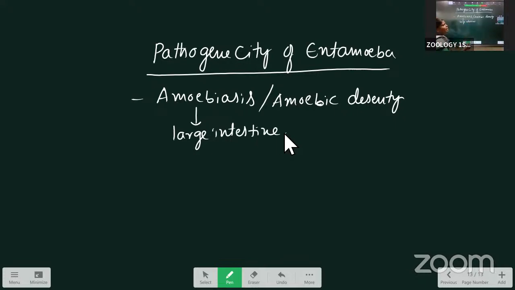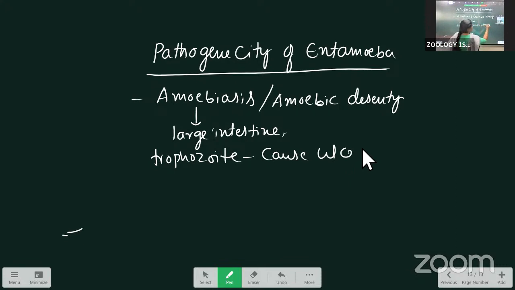This Entamoeba forms ulcers in the mucous membrane. Inside the large intestine, in the mucous membrane, the trophozoites are present. These trophozoites cause ulcers in the large intestine.